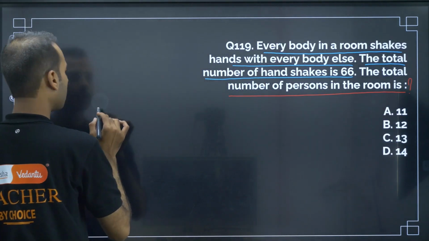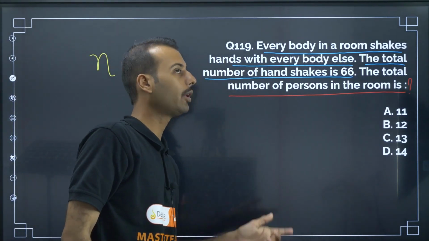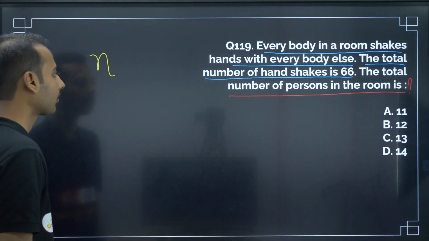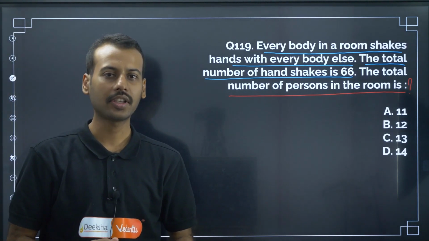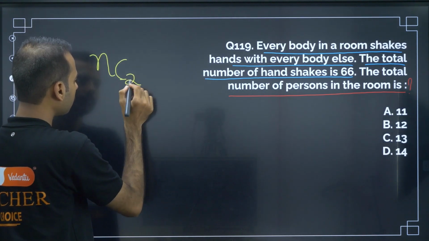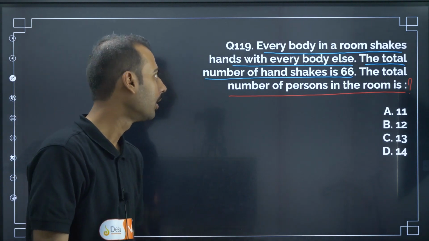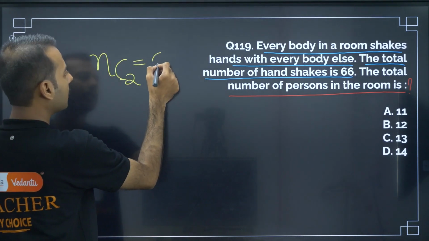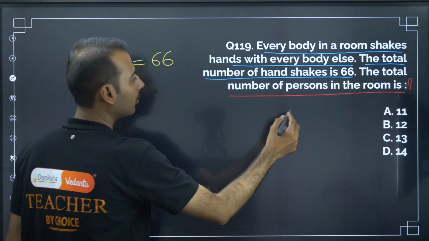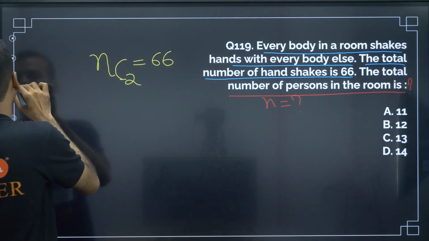Now let me go through the question once again. I will assume there are n members in a room. Everybody in the room shakes hands. How many people are there? We don't know, so I am assuming n. Handshake is generally done between two people, so for one handshake, I am choosing two persons. The number of handshakes is 66. So what are they asking? They are asking n. What is n?